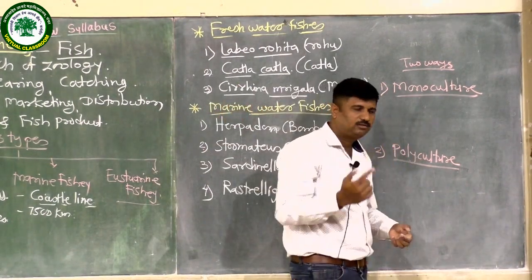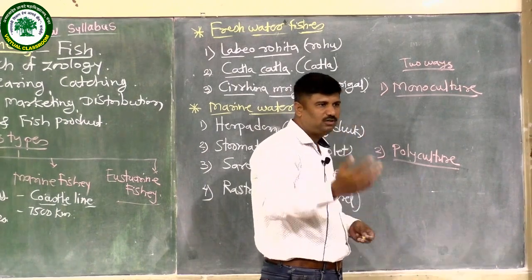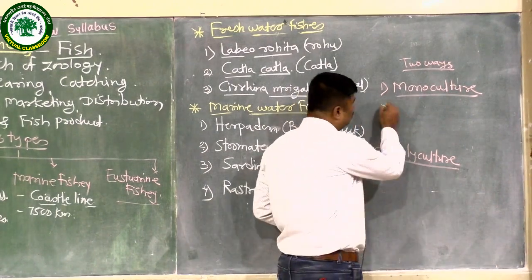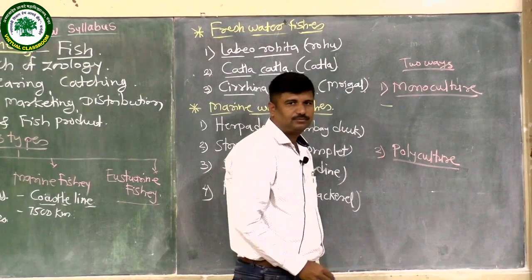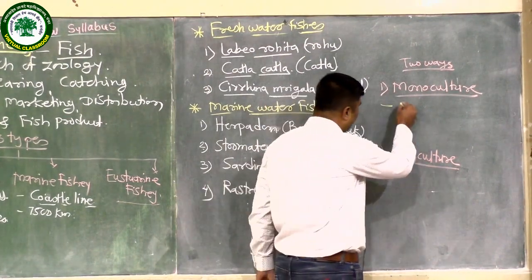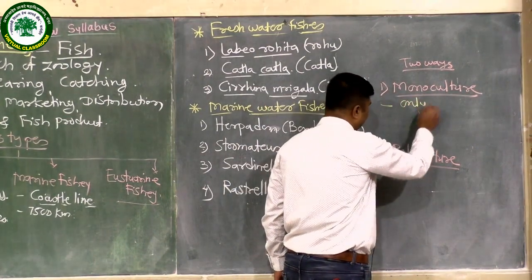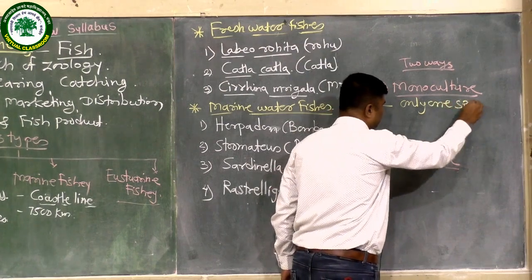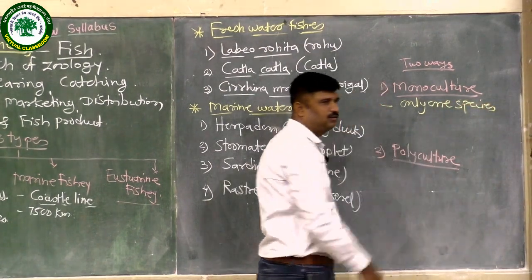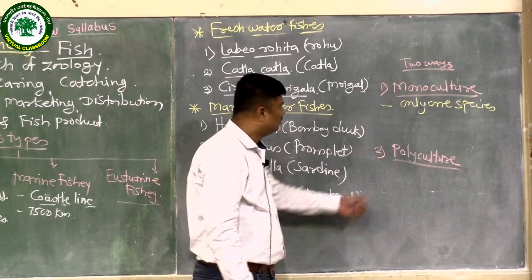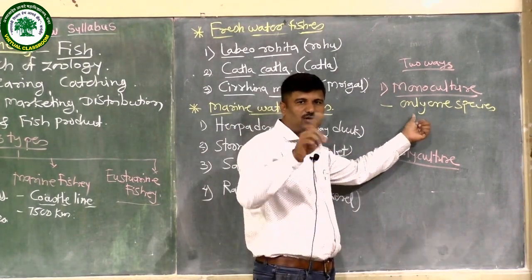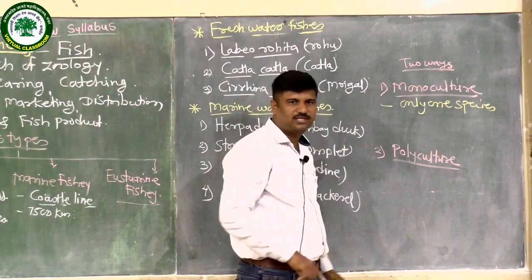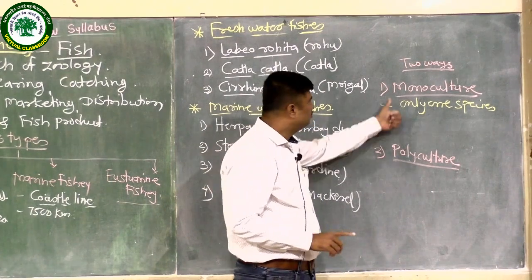Mono means one, poly means two or more than two. In monoculture fishery, we take only one species, any one species which belongs to freshwater or marine water. Only one species is inoculated, or rearing of only one species is known as monoculture.